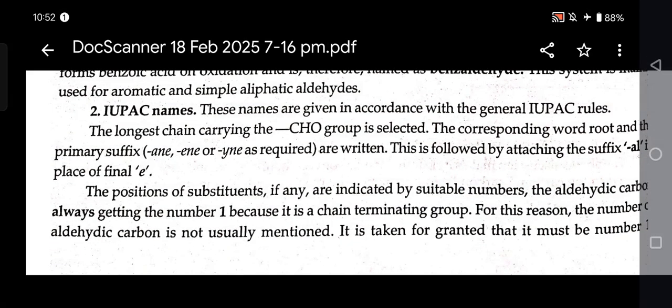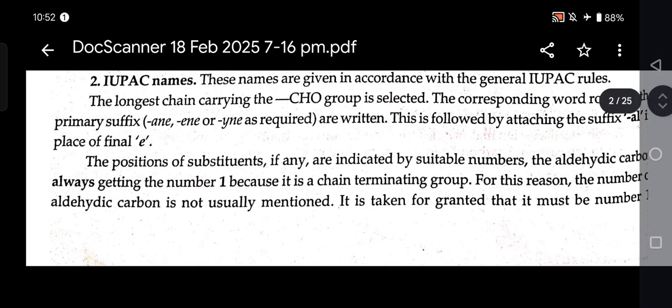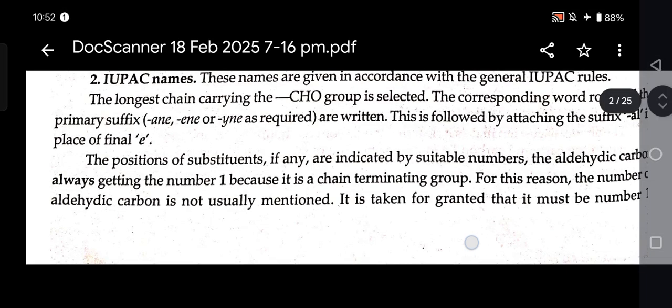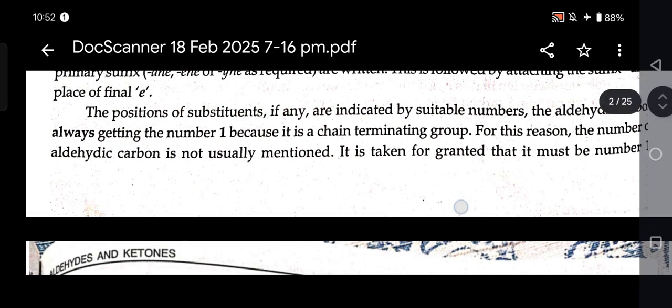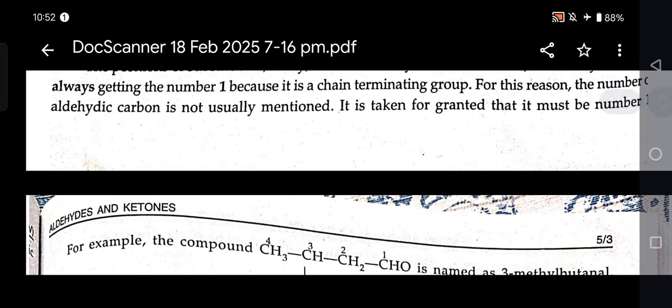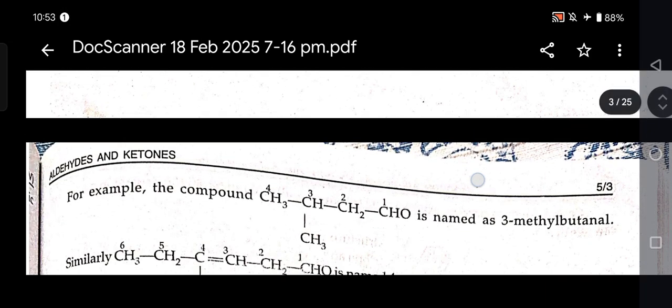IUPAC name. These names are given in accordance with the general IUPAC rules. The longest chain carrying the CHO group is selected. The corresponding word root and the primary suffix "-ane", "-ene", "-yne" as required are written. This is followed by attaching the suffix "al" in place of the final e. The positions of substituents, if any, are indicated by suitable numbers. The aldehyde carbon always gets the number 1 because it is a chain terminating group. For this reason, the number of the aldehyde carbon is not usually mentioned. It is taken for granted that it must be 1.